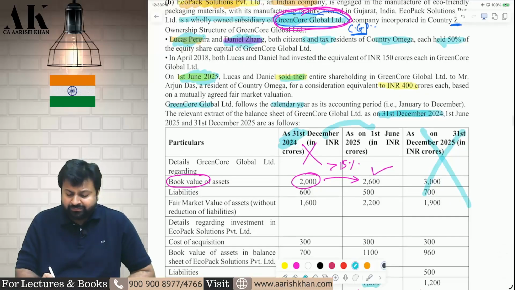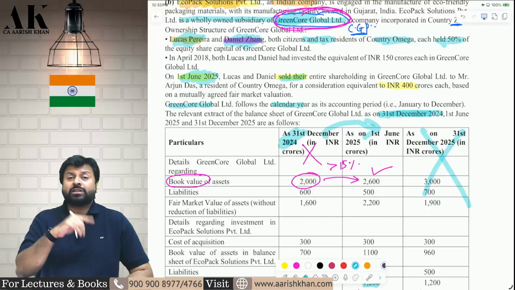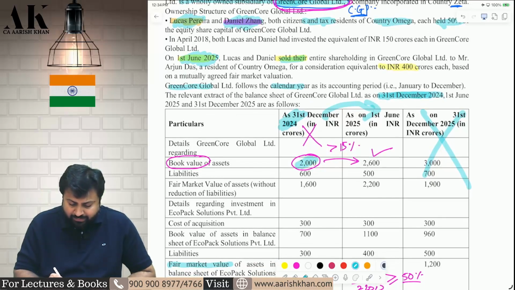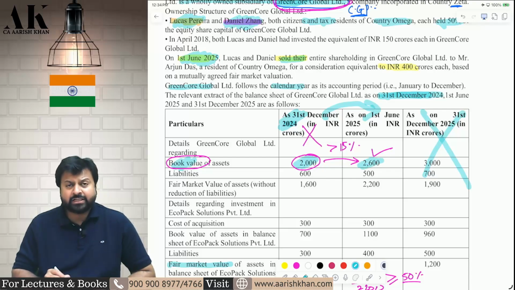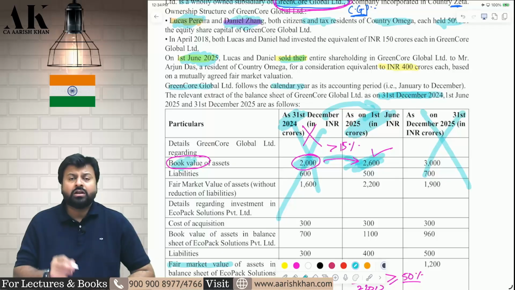But if the book value of the asset of Green Core increased by more than 15%, then the specified date will become the date of transfer. So what is the book value of asset on 31st December? It is 2000. Check. This is the Green Core book value of asset. What is the book value of asset on the date of transfer? It is 2600. Is it increasing by more than 15%? Yes. Therefore, you will take the specified date as 1st June,